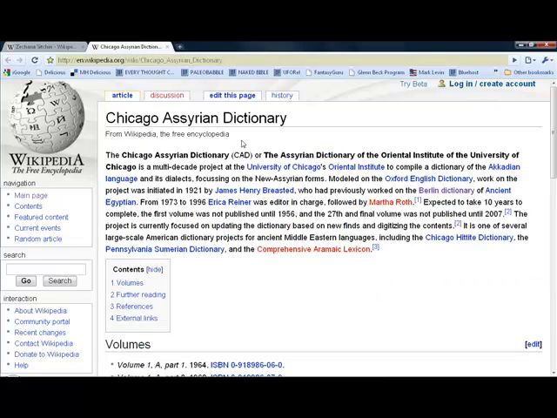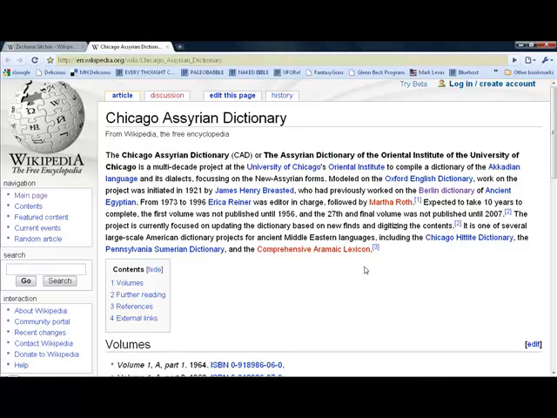Let me go up to the tab here and click on another Wikipedia entry, the Chicago Assyrian Dictionary. This is the primary source for Akkadian, and of course Akkadian is related to Sumerian in terms of the adoption of the script, and also, as I pointed out on my website before, the fact that the Akkadians made bilingual dictionaries of Akkadian and Sumerian after they adopted the script.